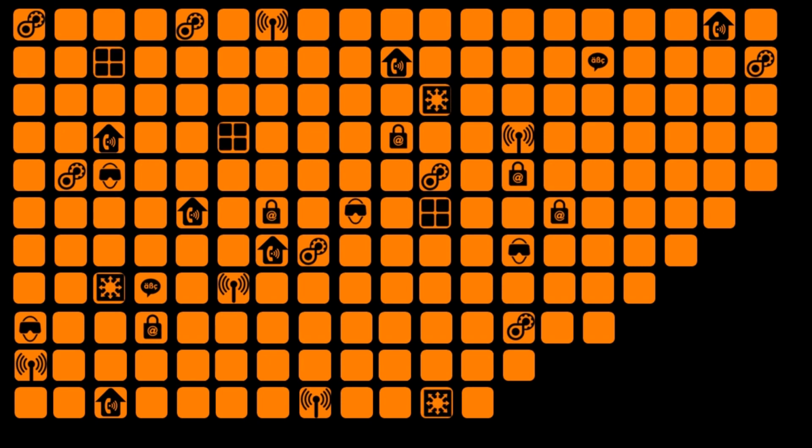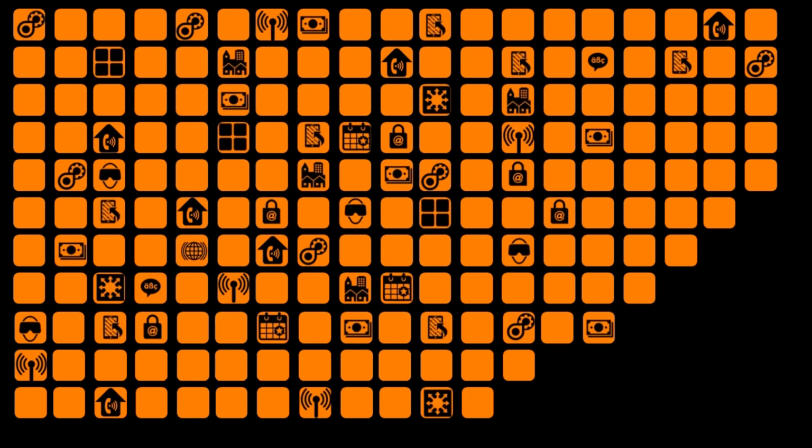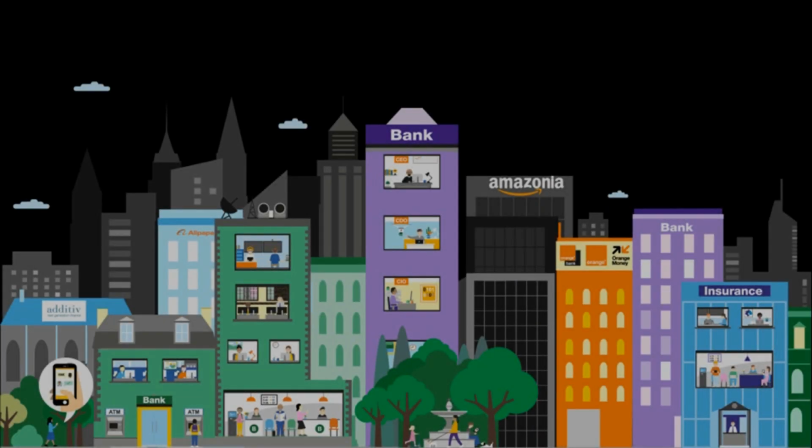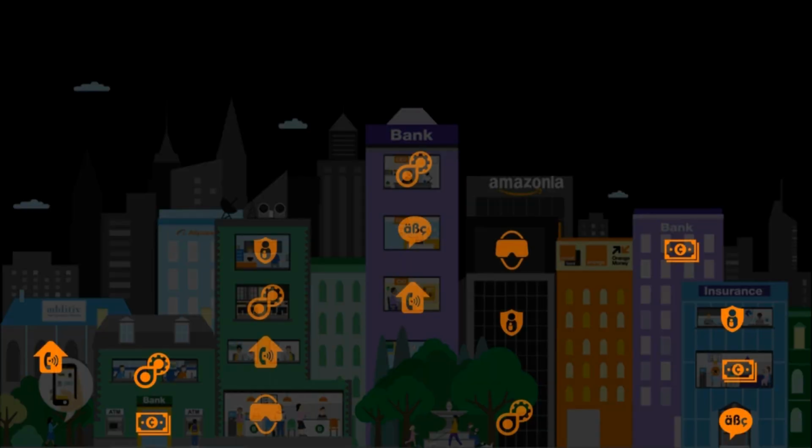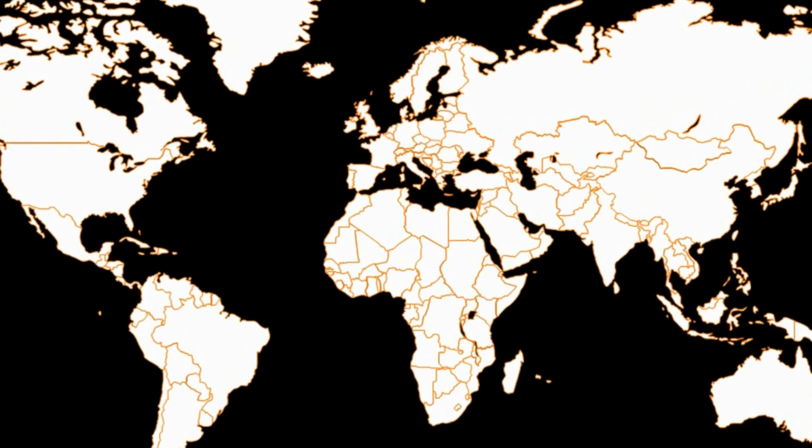Orange Developer is a platform designed to help you build your services and co-innovate with Orange. You will find about 60 technical resources based on Orange's service platform in the telecom, IoT, and payment domains. These resources are already used by more than 3,000 companies, from startup to large companies, and mainly concern Europe, Africa,